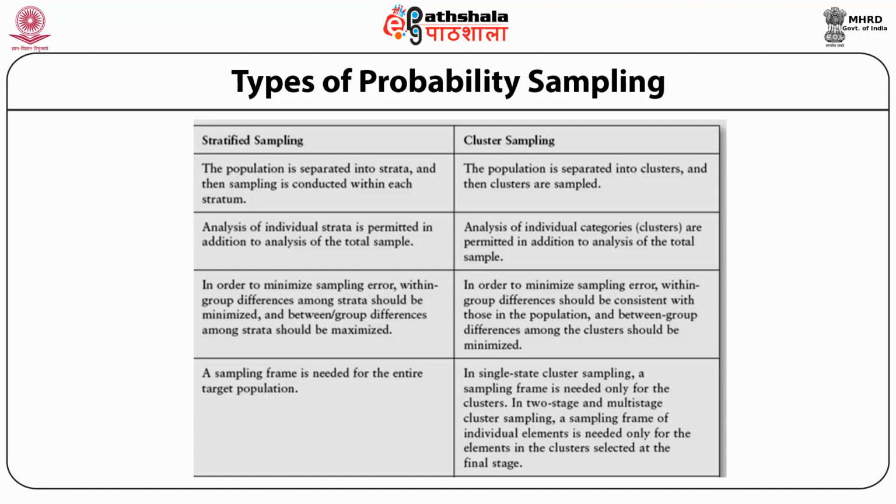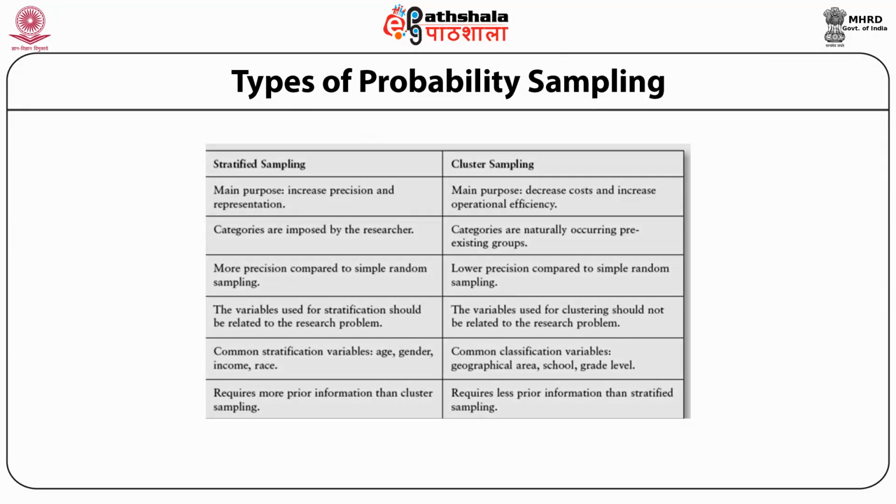In case of stratified random sampling, a sampling frame is needed for the entire target population, while in case of single-stage cluster sampling, a sampling frame is needed only for the clusters. In two-stage and multi-stage cluster sampling, a sampling frame of individual elements is needed only for the elements in the clusters selected at the final stage.